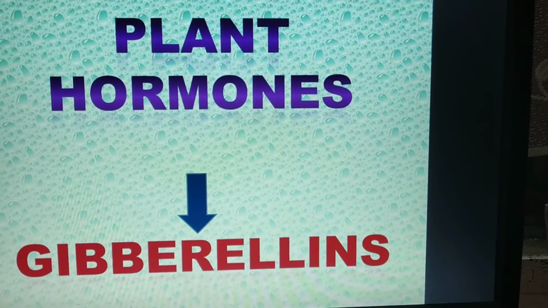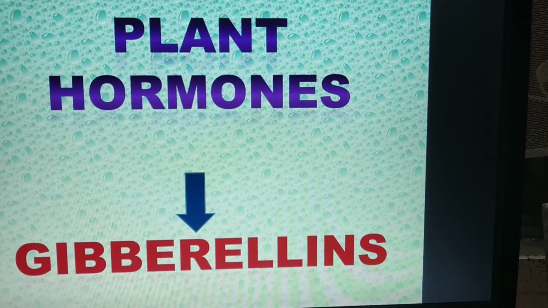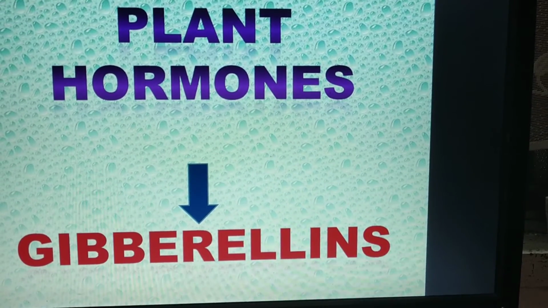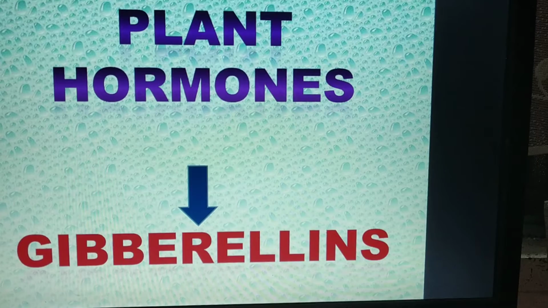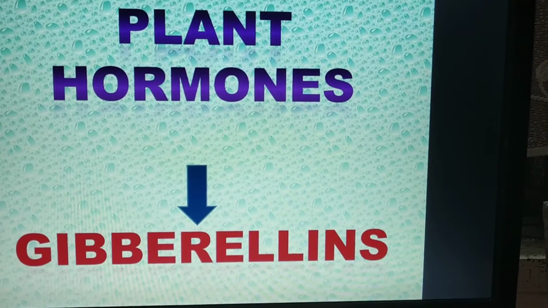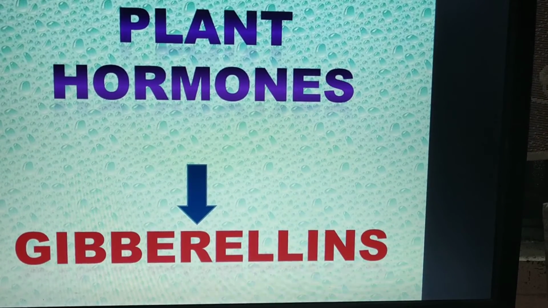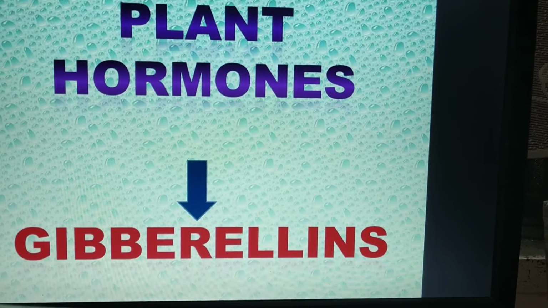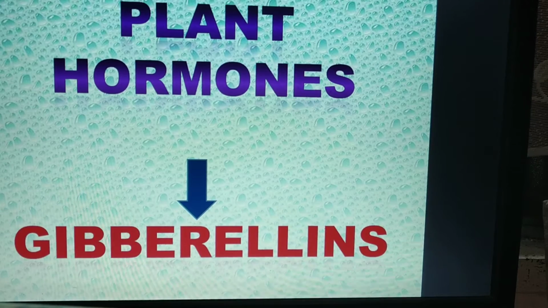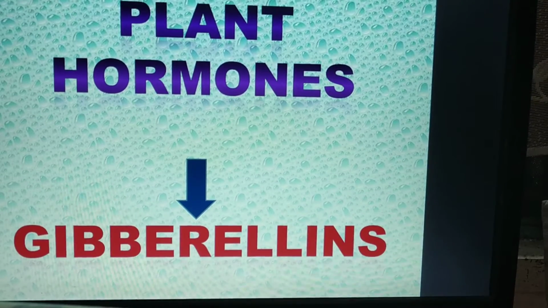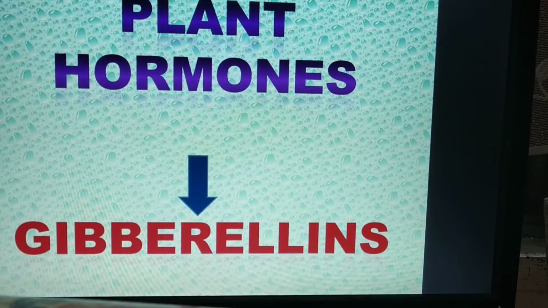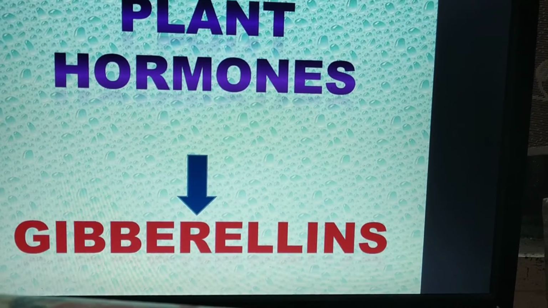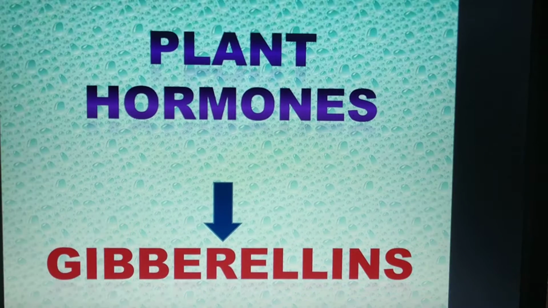Hello students, today our topic of discussion is plant hormones with more emphasis on gibberellin. So plant hormones, as we know, also known as phytohormones, are signal molecules which are produced within the plants that occur in extremely low concentrations. Plant hormones usually control all aspects of plant growth and development, like embryogenesis, regulation of organ size, pathogen defense, stress tolerance, etc.